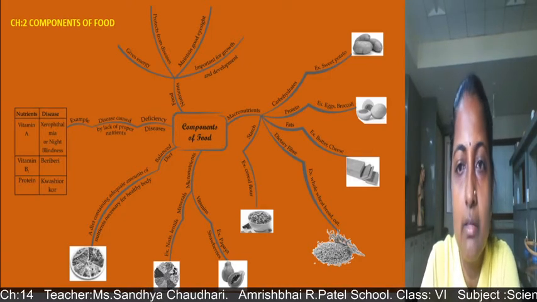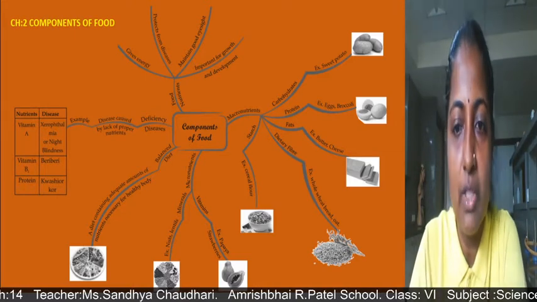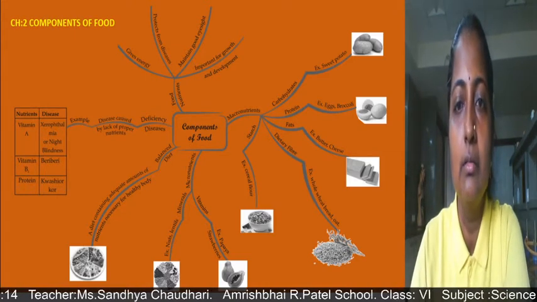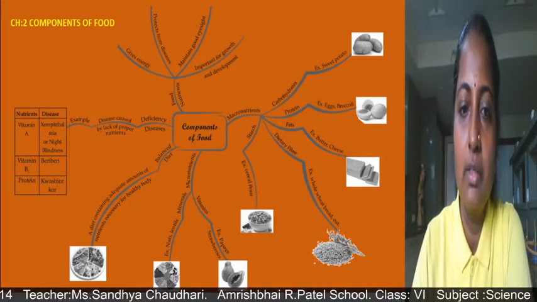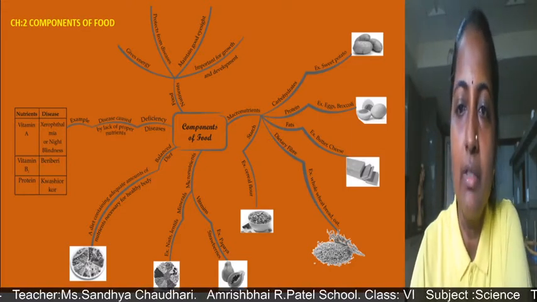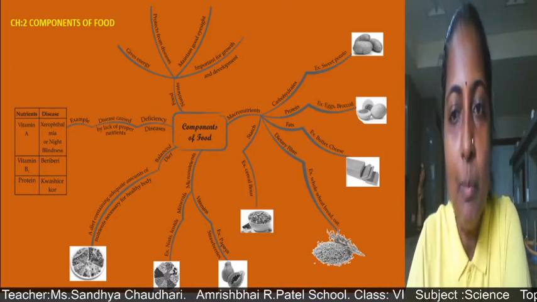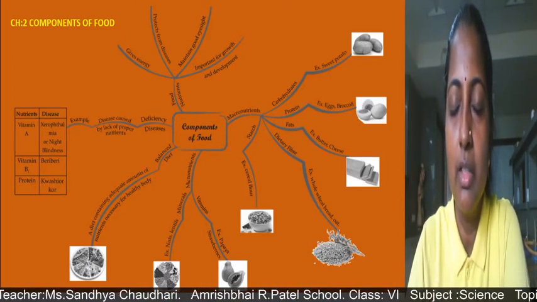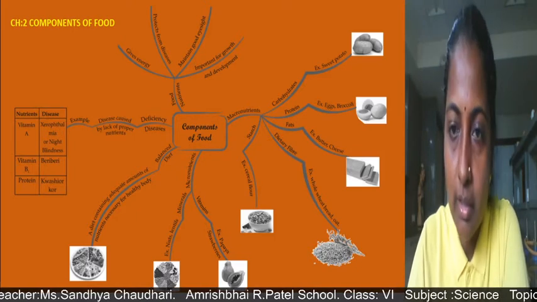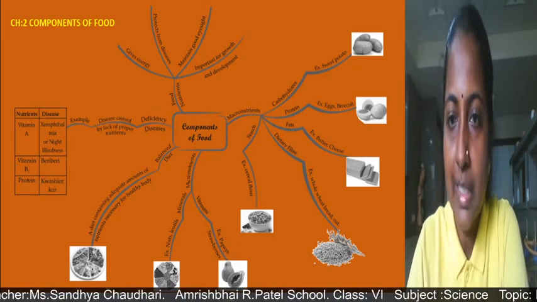Then we take caustic soda solution, copper sulfate solution, and water. The proper steps are given in the textbook. Then after adding all these things, if we observe a violet color, then protein is present in that particular food sample.